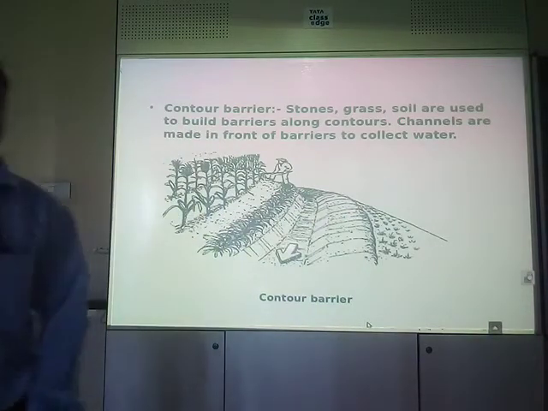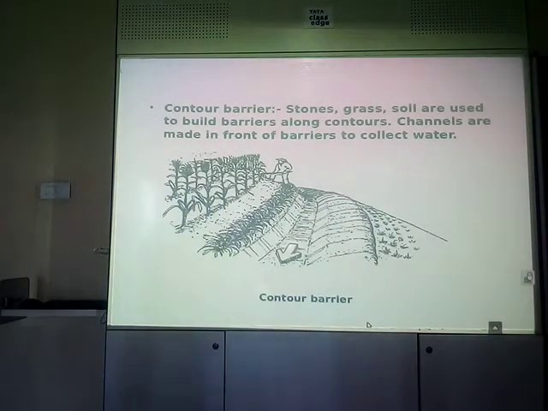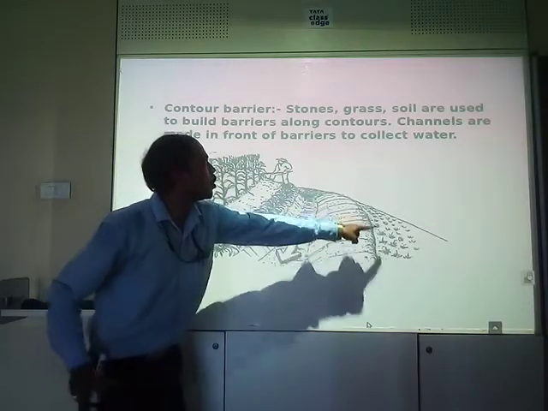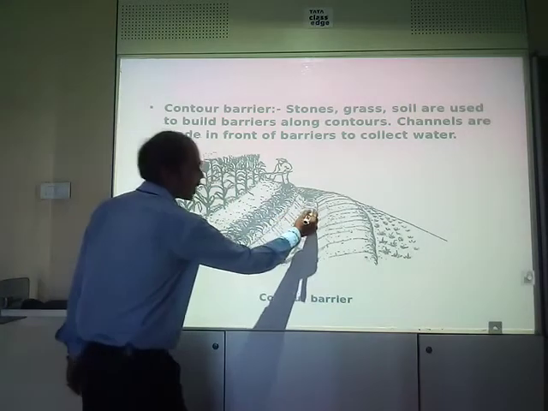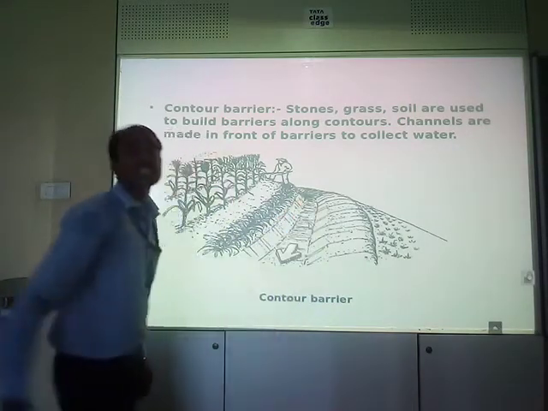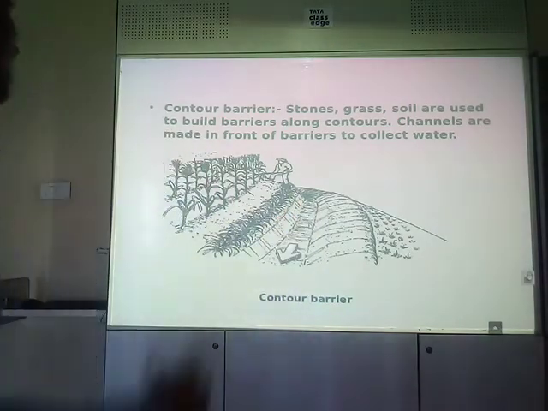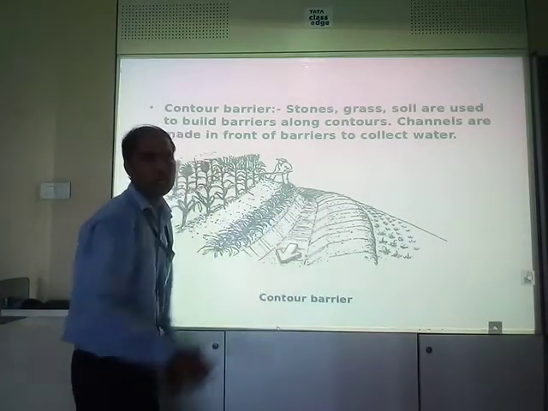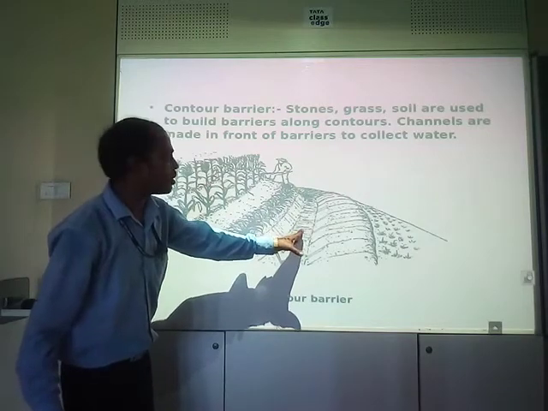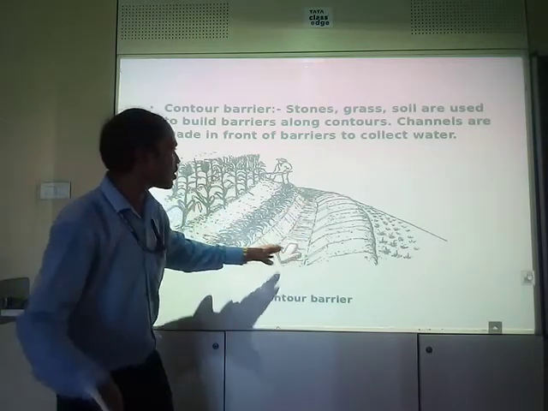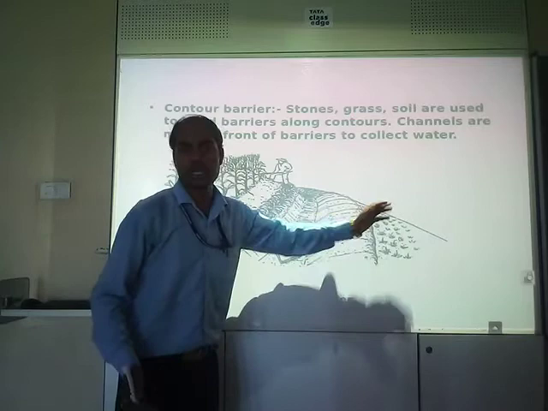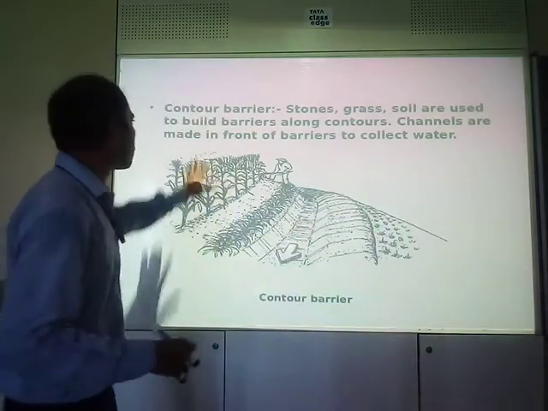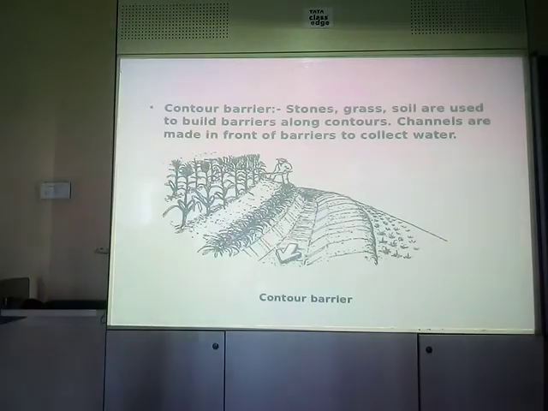So this is the meaning of contour barrier. That is, stone, grass, soil are used to build the barrier along the contours. That means these watery channels, contours. Channels are made in front of barriers to collect water. Water is being collected over here, which can be used for other purposes, but soil will not be taken by the washing away of water. This is the meaning of contour barriers. Clear?